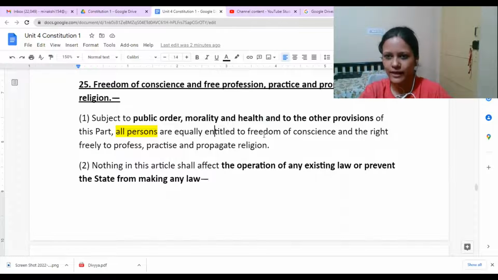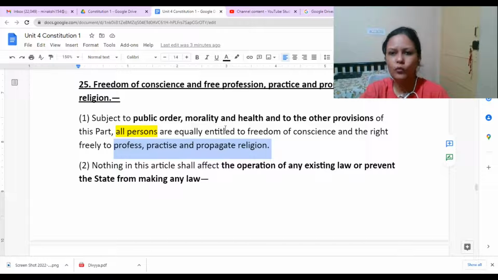So this right is not absolute. There can be restrictions or limitations as well. And also, when they say you have a freedom to practice, profess, propagate religion, it's not mandatory that you should follow some religion or some religious practices. If you do not want, that is also well and good. You can completely keep yourself isolated from this.